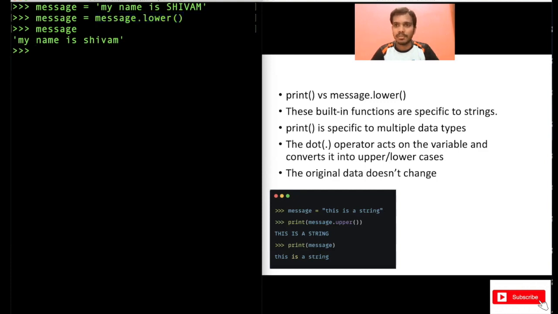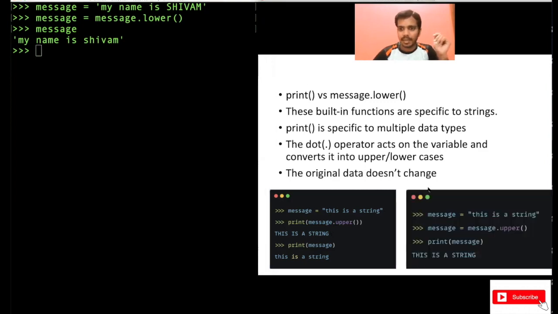But if you do not want to change it permanently, you just want a temporary change, right? So you can just, what I did before this, just type message.lower. Do not store it in variable message. That way you are not going to change the value. This example, I have shown it here also. And another example, I have shown it here also. Like if you want to change into uppercase and also change the value in the message, then write message equal to message dot upper and then print the message. This string will be printed and the value is changed here.